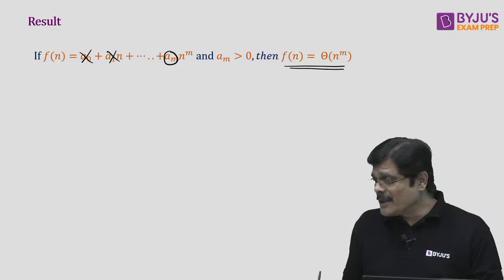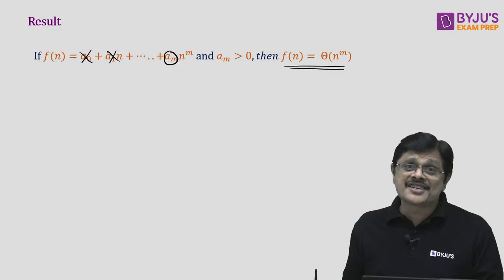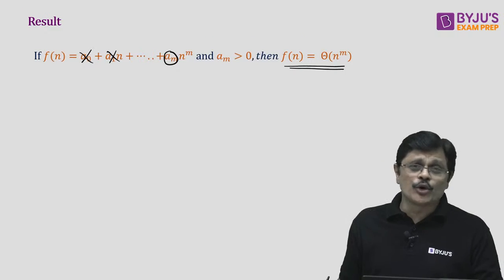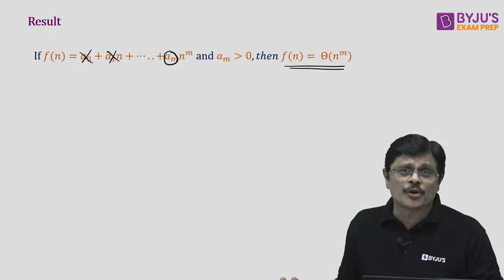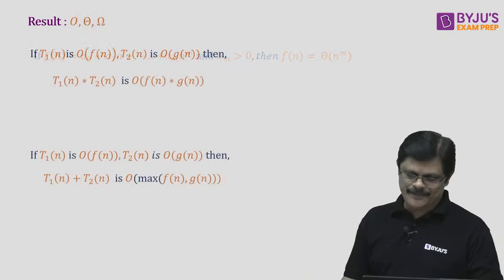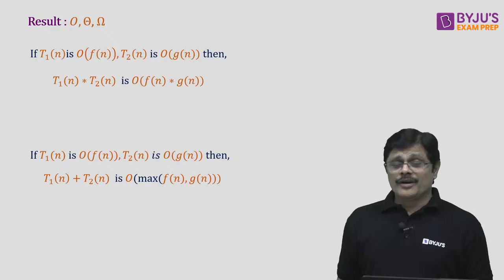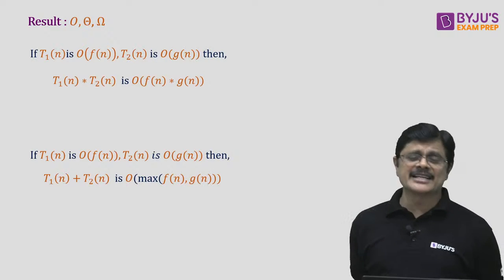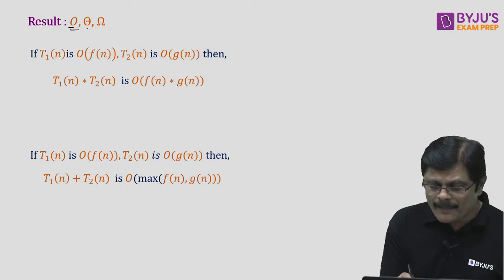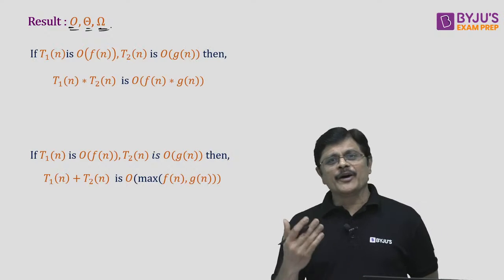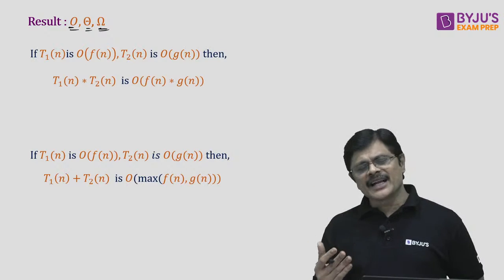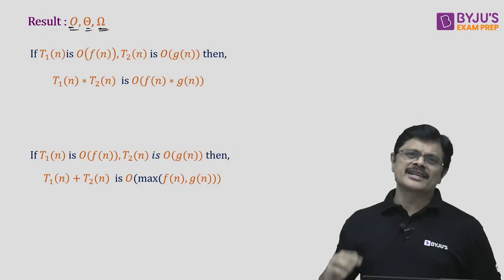I am writing all the important properties together in a nutshell. Please remember, you can just go through these properties. It is just like short notes, my dear friends. Now one more result. This result is satisfied for big O, big theta and big omega. Whenever you have big O notation, big theta notation or big omega notation, these results are satisfied.